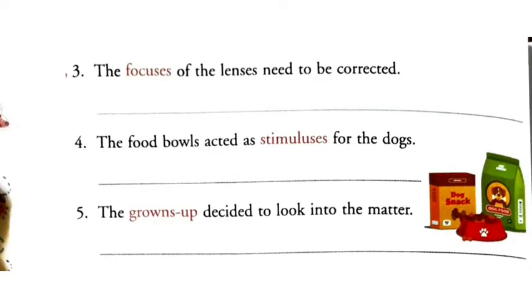So here you go. We'll start from question number 3, and that is page number 22. Kindly mark it. So, first one. The focuses of the lenses need to be corrected. It should not be focuses. The plural form of focus is foci, F-O-C-I. If we keep it American English, it is foci, but British foci. The foci of the lenses need to be corrected.